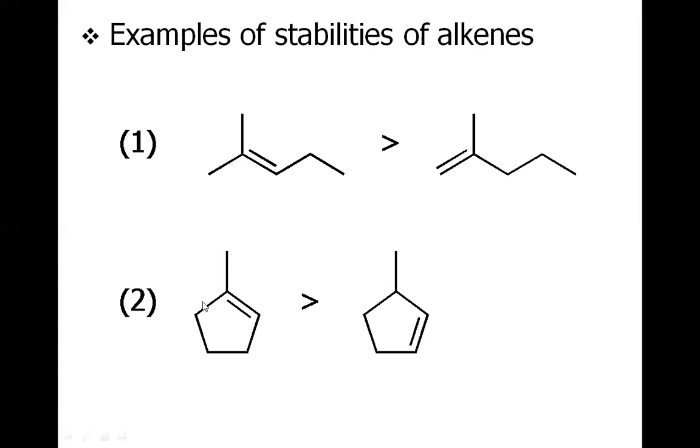And if we consider the second structure, the second example of this cyclopentene derivative, this one is tri-substituted and this one is di-substituted. So again, the first structure is more stable than the second structure.